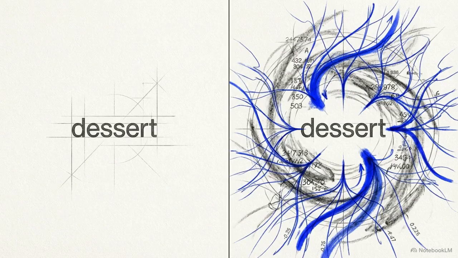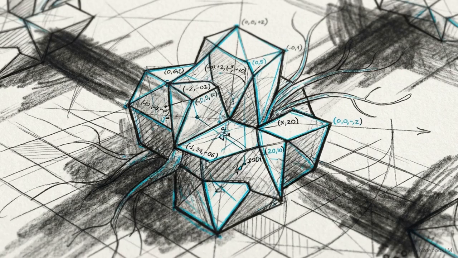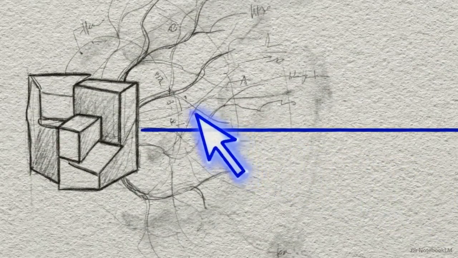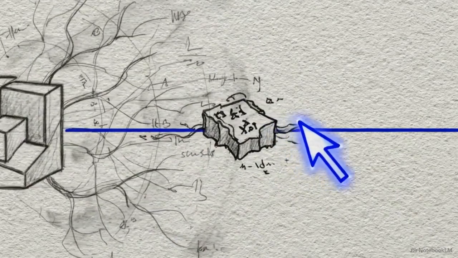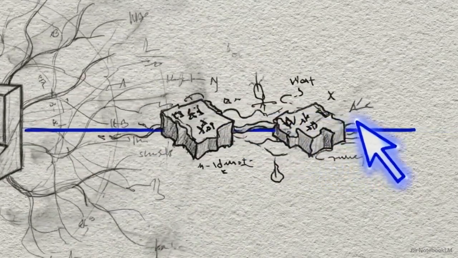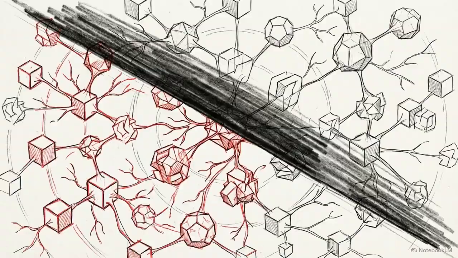Through self-attention, a word sheds its rigid, static definition. It becomes a fluid, mathematically rich concept shaped entirely by the company it keeps. Think about how systems like ChatGPT write. They don't output paragraphs all at once. They predict and generate text one single word at a time. This introduces a strict rule called causal attention.